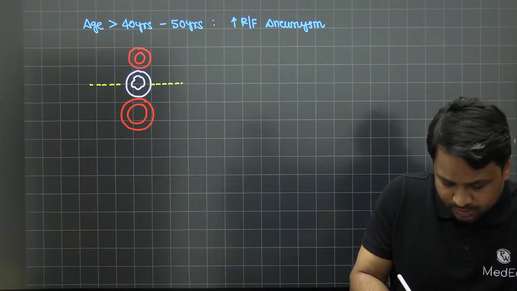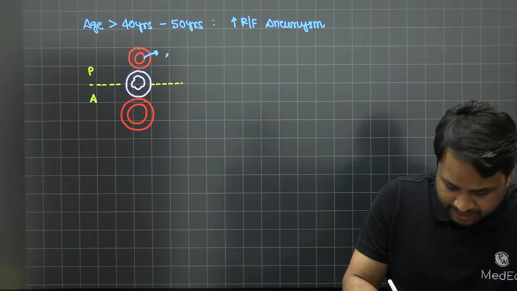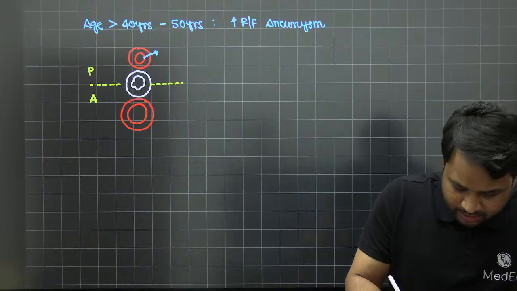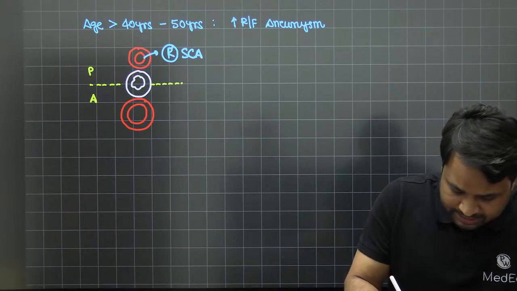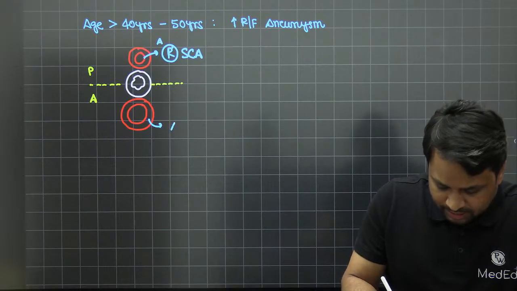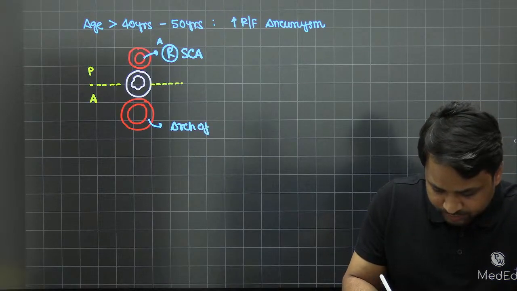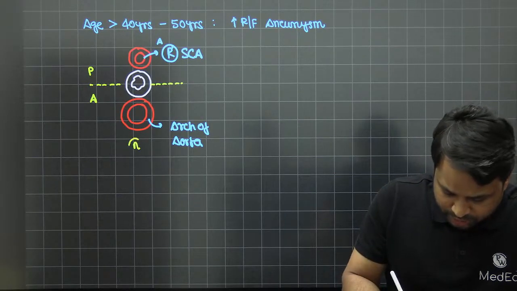Okay? So this is the anterior half, this is the posterior half. This is your aberrant right subclavian artery. We say right subclavian artery, but this is aberrant, so I'm just going to put A here. Now this is the arch of aorta. This is the arch of aorta, and this is our normal representation.